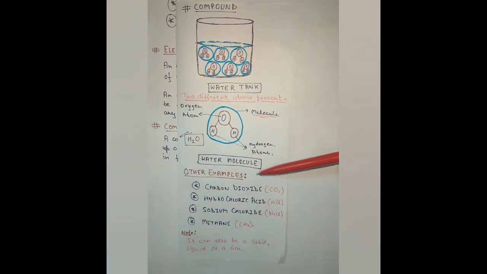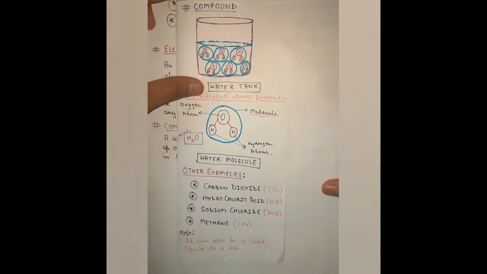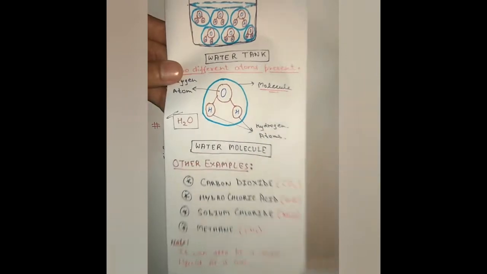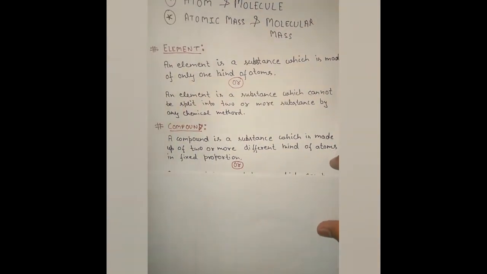Some more examples of compounds are carbon dioxide, which consists of one carbon and two oxygen; hydrochloric acid, which consists of one hydrogen and one chlorine atom; sodium chloride, which is basically common salt, consisting of sodium and chlorine; and methane, which consists of one carbon and four hydrogens. And same as an element, a compound can also be a solid, liquid, or a gas. So now we understand what is an element and what is a compound.